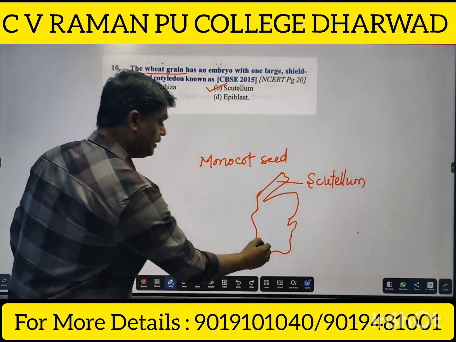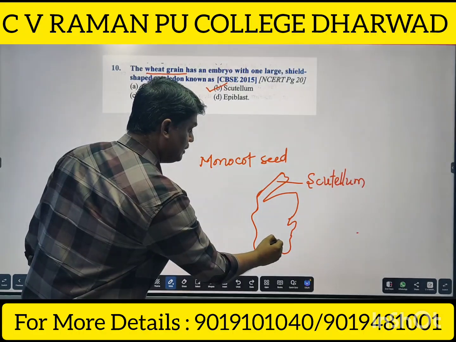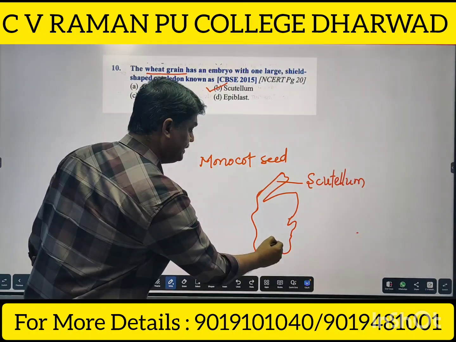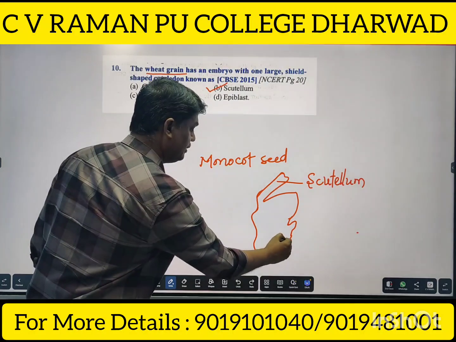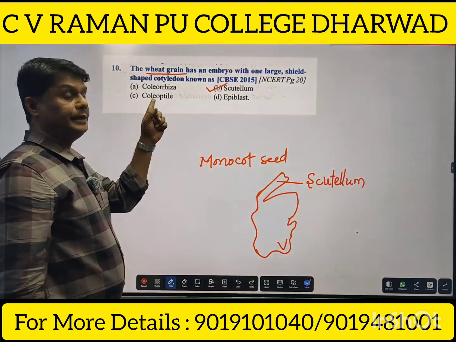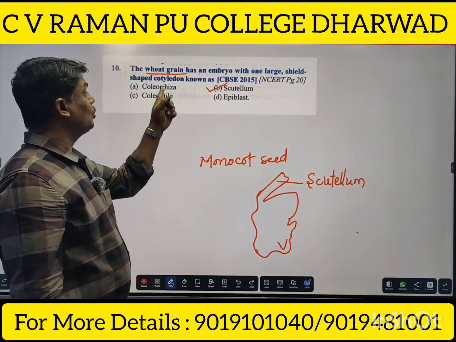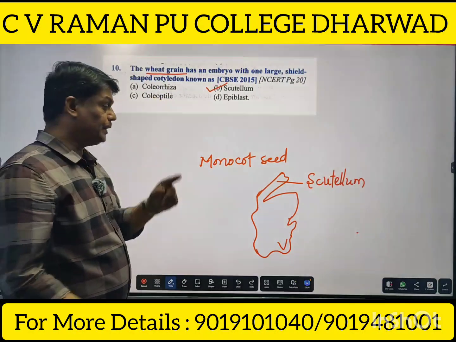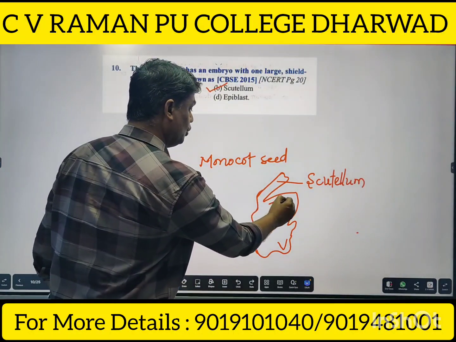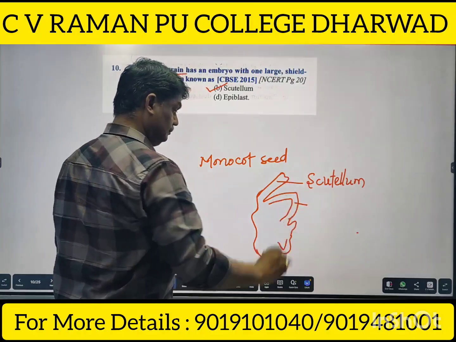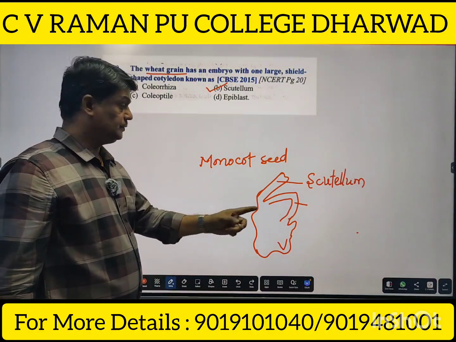Coleorhiza is present in this region, it is the covering of the radicle. This one is the coleoptile, the covering of the shoot apex.